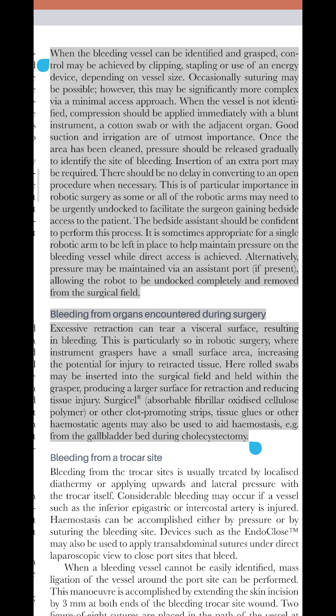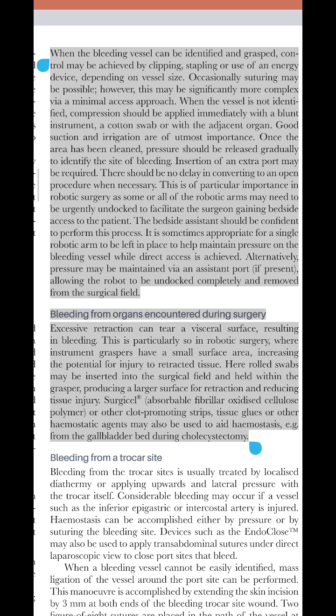This is of particular importance in robotic surgery as some or all of the robotic arms may need to be urgently undocked to facilitate the surgeon gaining bedside access to the patient. The bedside assistant should be confident to perform this process. It is sometimes appropriate for a single robotic arm to be left in place to help maintain pressure on the bleeding vessel while direct access is achieved. Alternatively, pressure may be maintained via an assistant port, if present, allowing the robot to be undocked completely and removed from the surgical field.